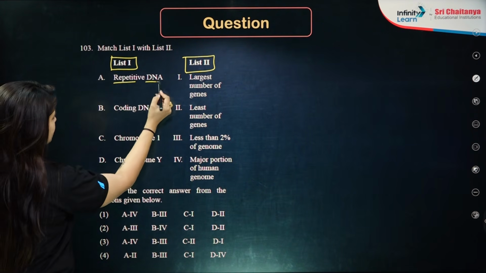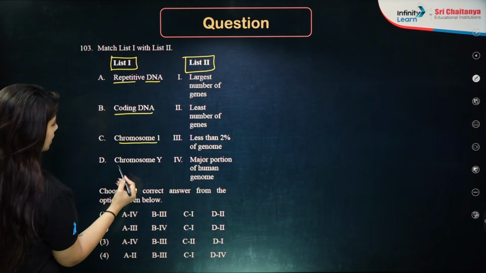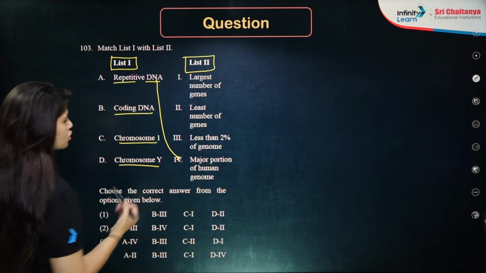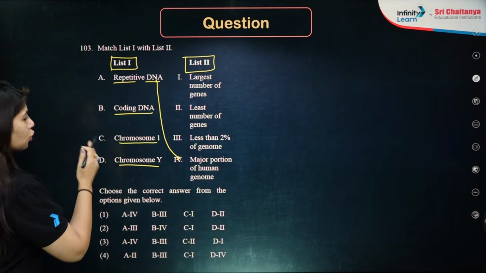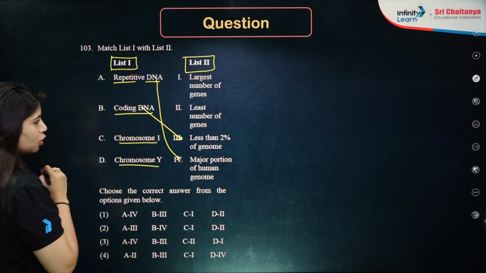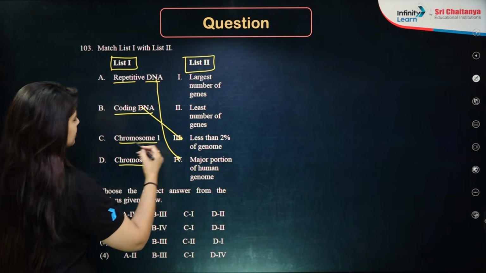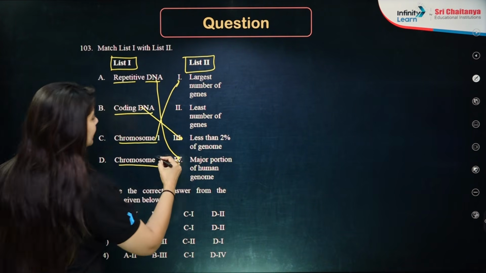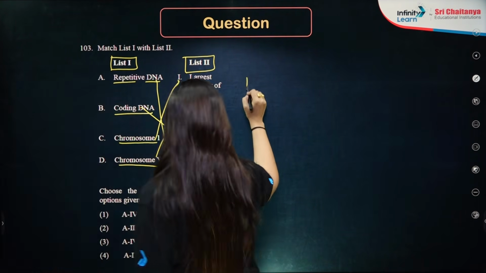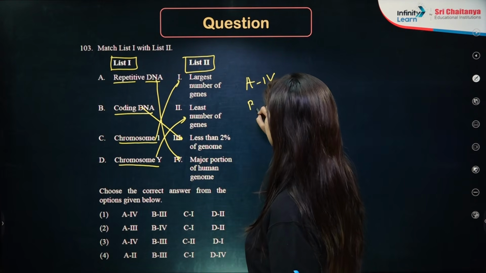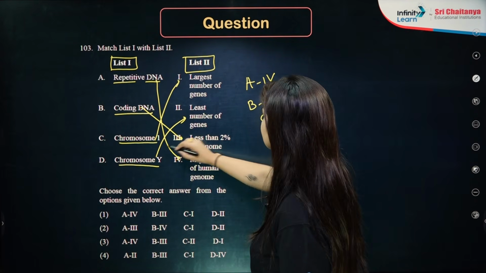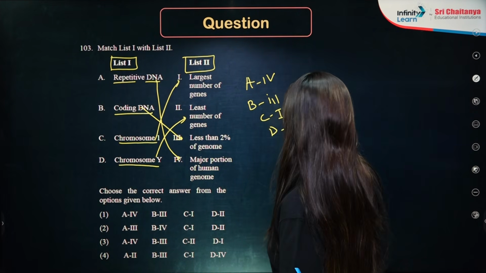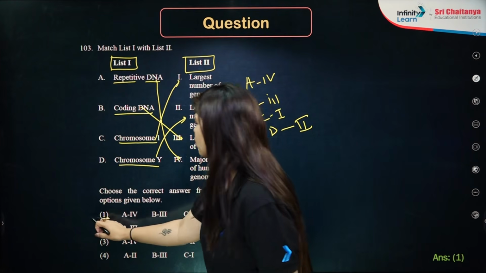Number 1 is repetitive DNA, coding DNA, chromosome 1, chromosome Y. Repetitive DNA is the major portion of the human genome. Coding DNA is less than 2% of the genome only. Chromosome number 1 has the largest number of genes and chromosome Y is the smallest, having the least number of genes. So my A goes with option number 4, B goes with option number 3, C goes with option number 1 and D goes with option number 2. So the correct answer will be option number 1.